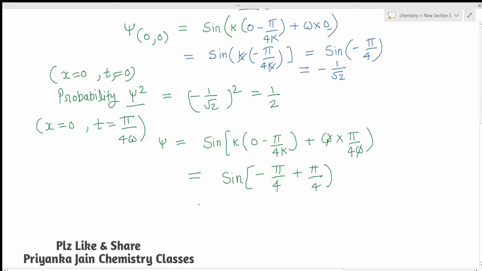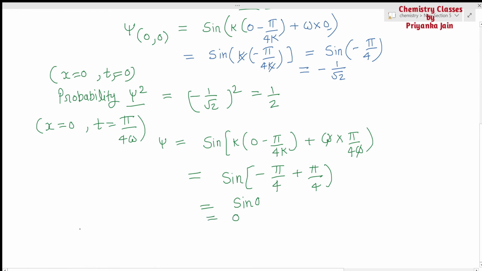So this will cancel out and you are getting its value equal to sine 0, and we know that the value of sine 0 is equal to 0. Okay, so now the probability is what? Probability is the square of psi. It means psi square will be equal to 0.